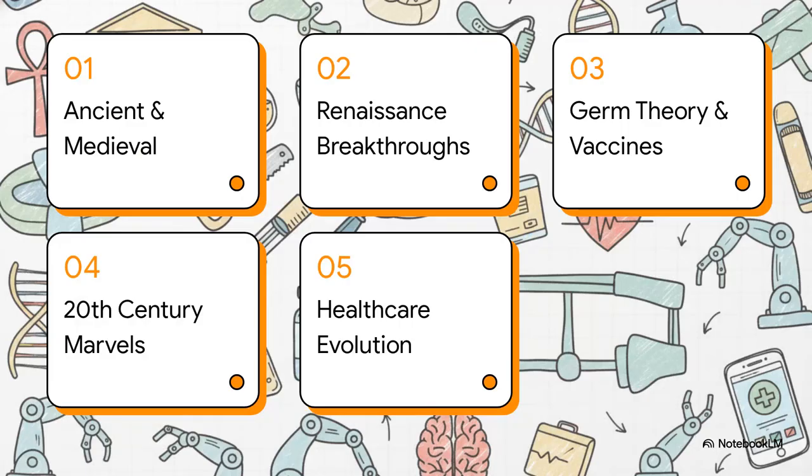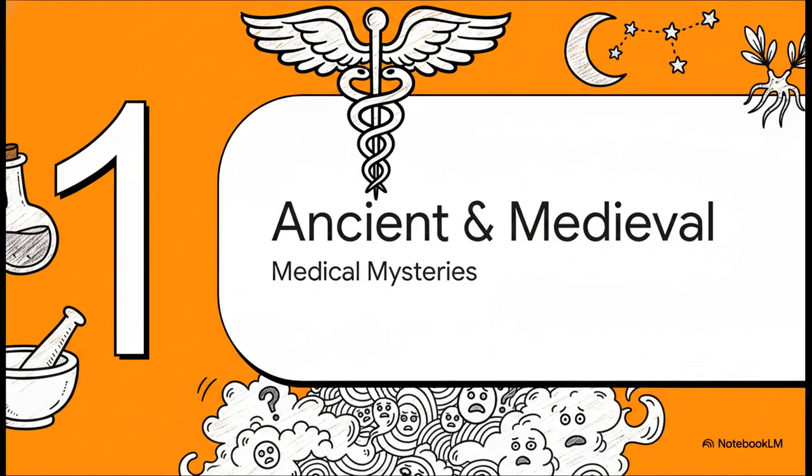So, here's the game plan for today's masterclass. We'll be conquering 5 major historical eras: ancient and medieval medicine, Renaissance anatomical breakthroughs, germ theory and vaccines, 20th century medical marvels, and finally, the evolution of healthcare. Let's step right into section 1, ancient and medieval medicine.